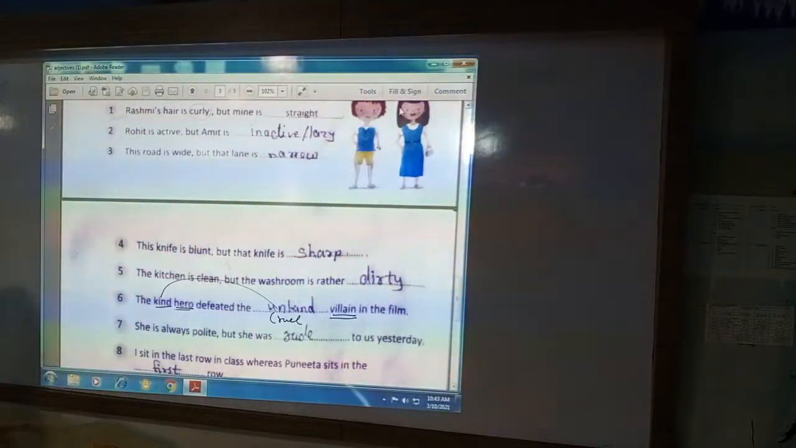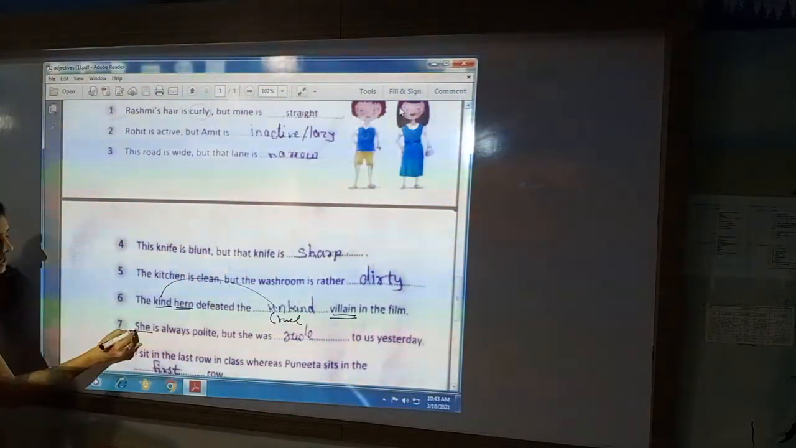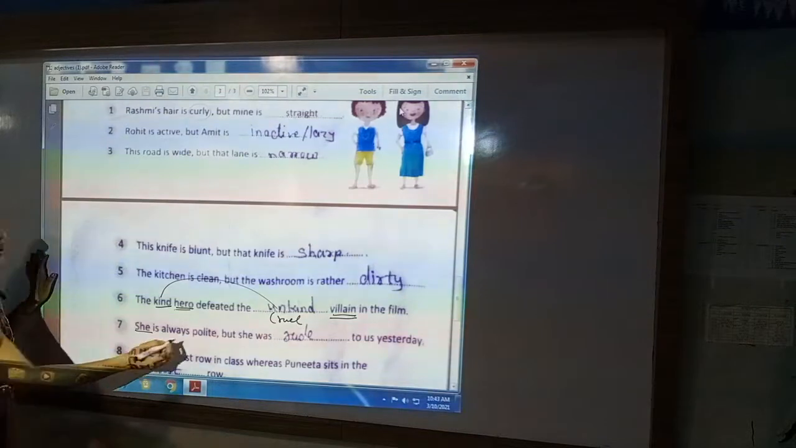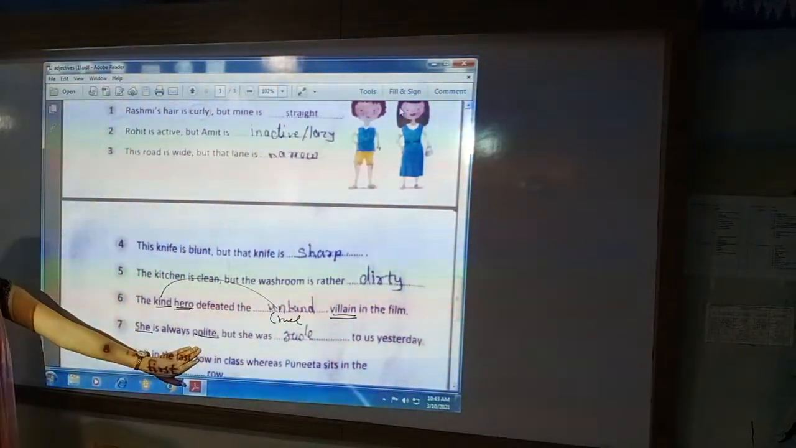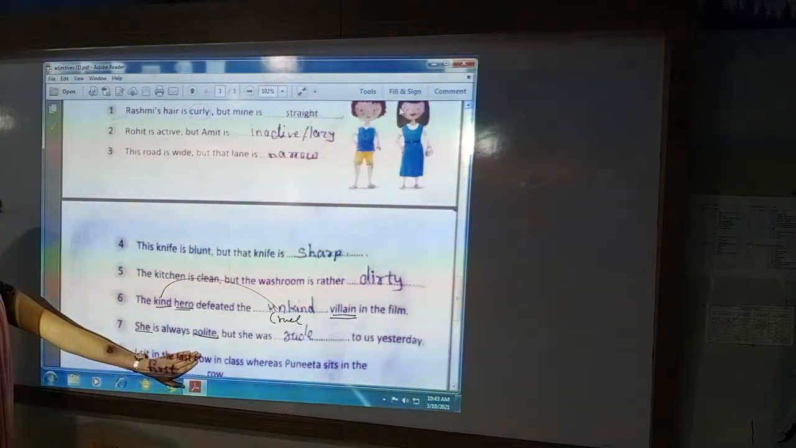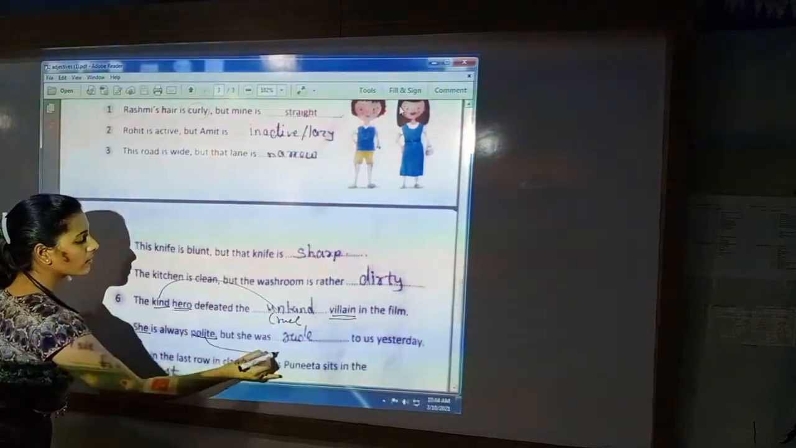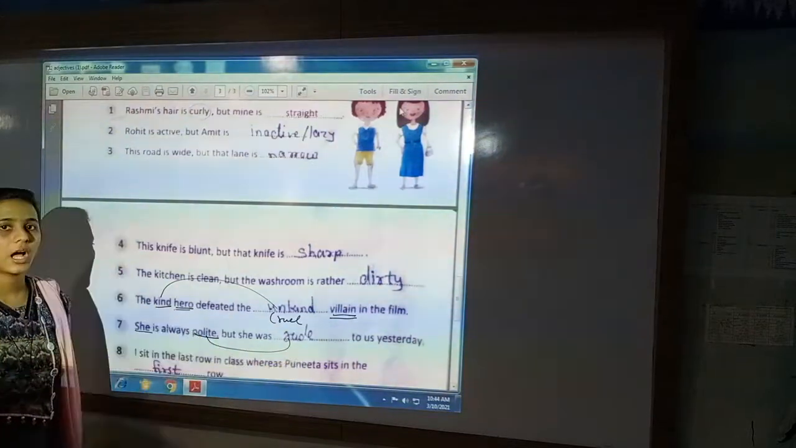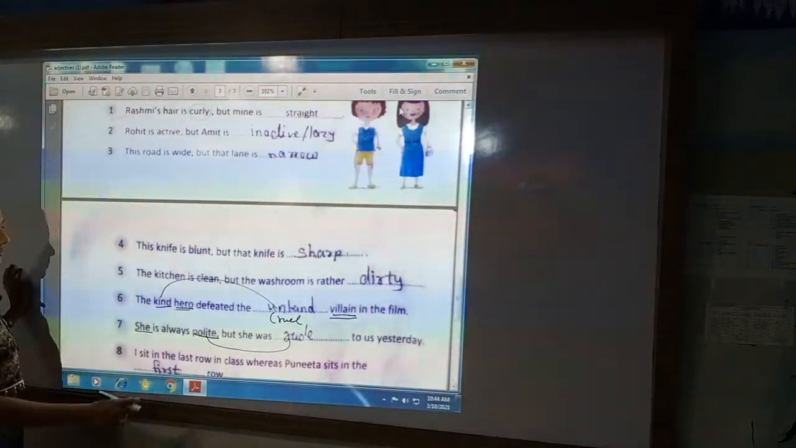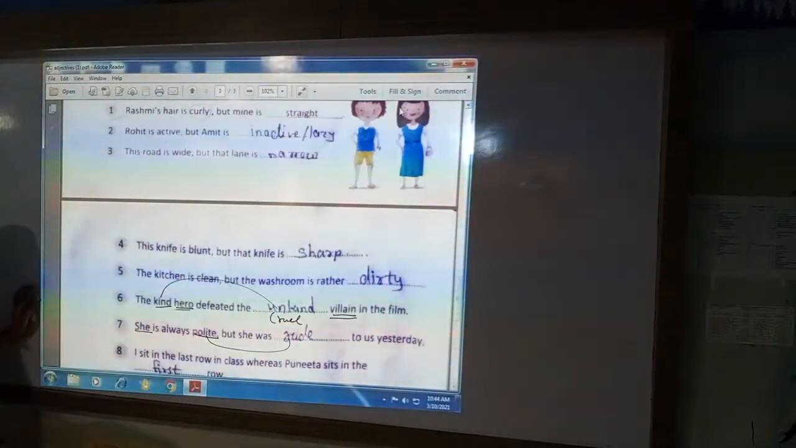Next is she is always polite. Who is polite? She. How is she? Polite. So she is a noun and the describing word of noun is polite. That is our adjective. Now we have to use the opposite adjective in the next sentence. The opposite of polite will be rude. R-U-D-E, rude. She is always polite, but she was rude to us yesterday.